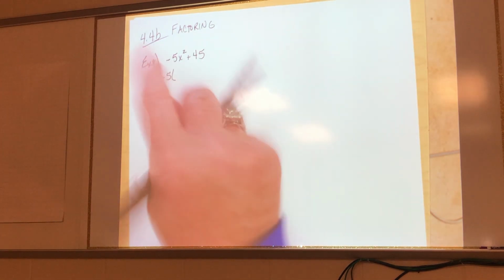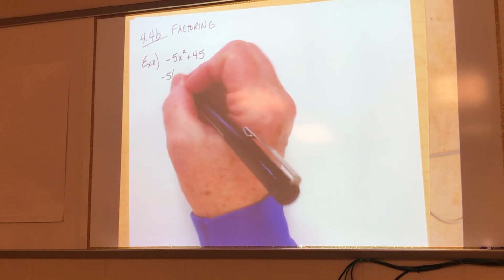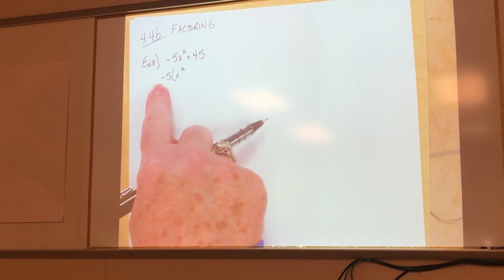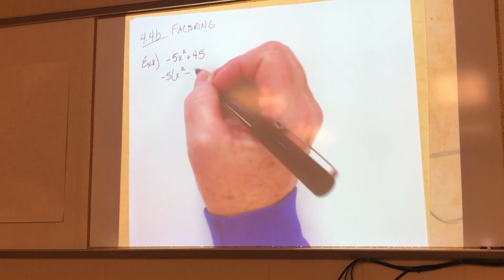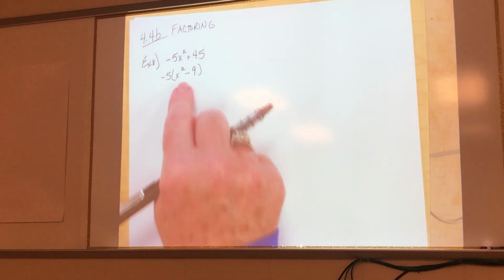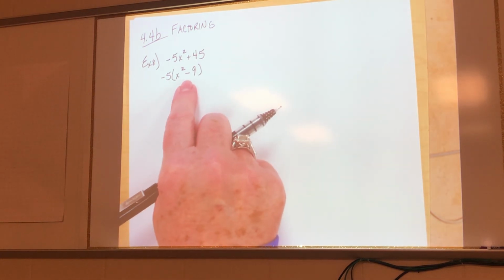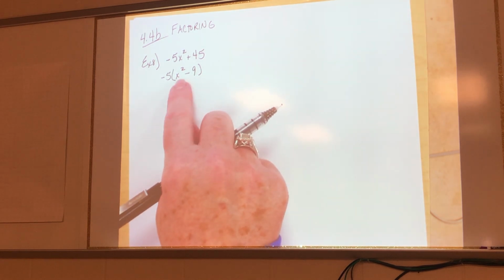What do you multiply negative 5 by to get negative 5x squared? X squared. What do you multiply negative 5 by to get positive 45? Negative 9. A negative times a negative is a positive. Okay? Now, ding, ding, ding, every bell and whistle in your head ought to be going off, right? Because what is this guy? A binomial.